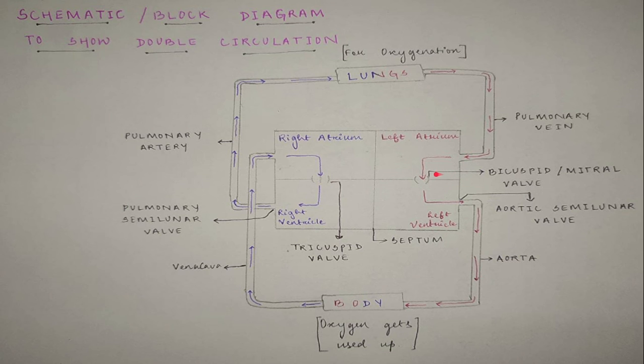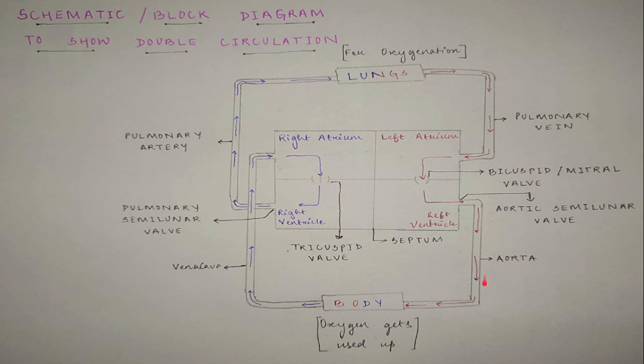As I said, here are two cusps and here are three cusps. I have drawn it. Now the blood flows from the left atrium to the left ventricle, and then it passes through the aorta. Here there is a valve called the aortic semilunar valve, and here on the right side it is the pulmonary semilunar valve. You can ignore the word semilunar. You can simply call it aortic valve or pulmonary valve. Semilunar just indicates that the shape is half moon.